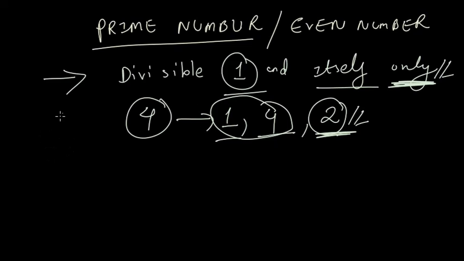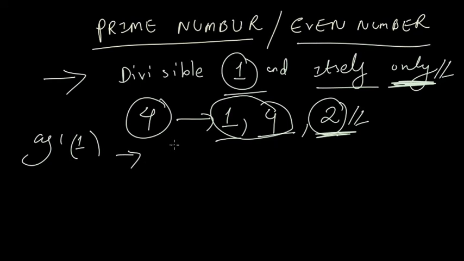Now an even number is a number which can be divisible by 2. So now we talk about the moves. The first move is a prime number but not an even number. It can be an odd prime number: 3, 5, 7. It's not 9, because 9 is divisible by 3.